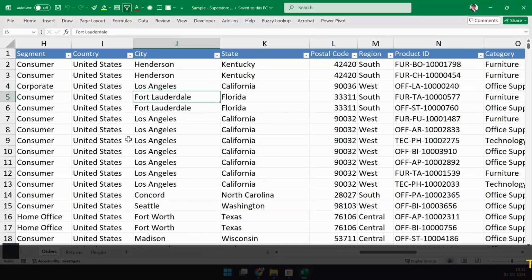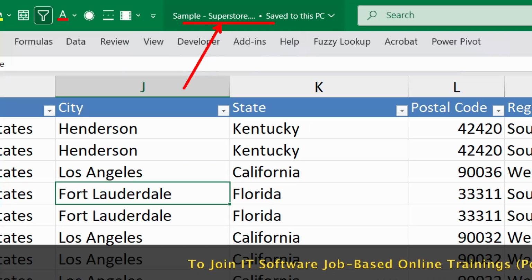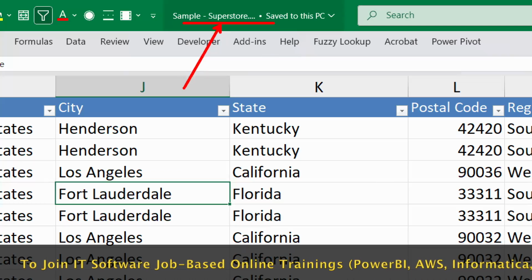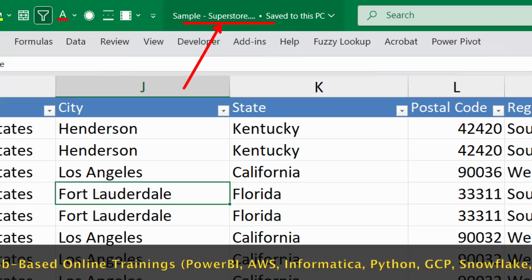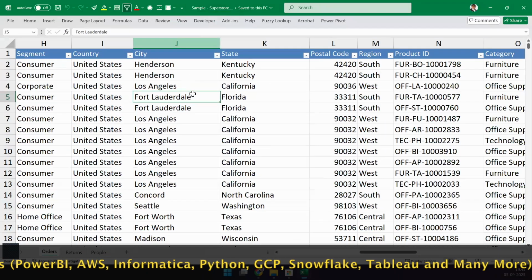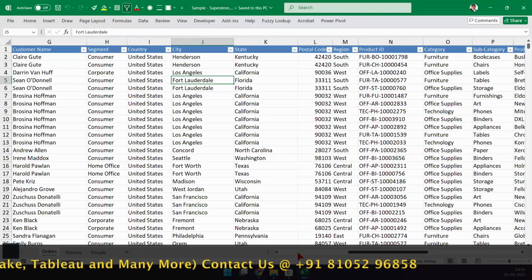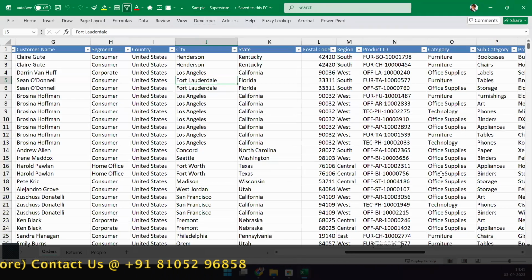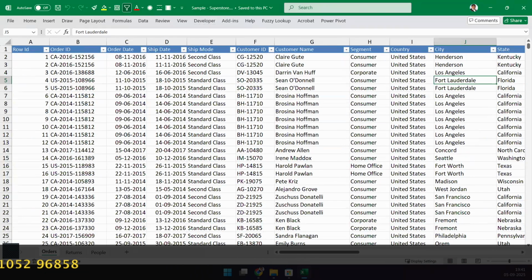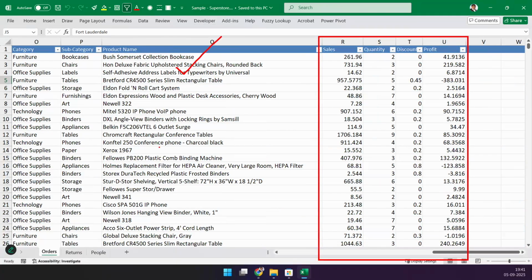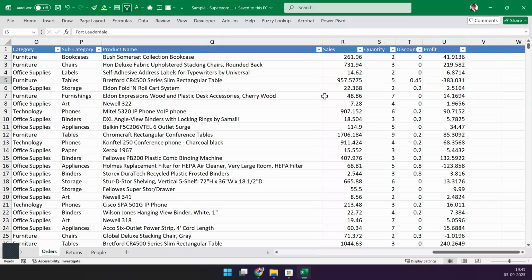Now this is a file. This is called a sample superstore file. You can find it on the internet. You can just search for sample superstore in Google, and then you'll find some links from where you can download it. Nothing fancy about it. It's just sample data. Now this is sales data. This is an imaginary store which is selling some products, and this is more of sales, quantity, discount, and profit related details coming in. Okay, this is what we have.